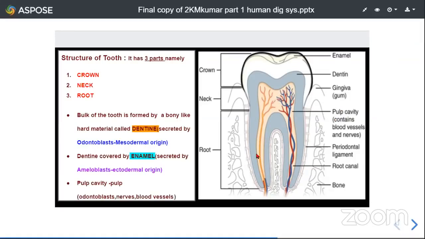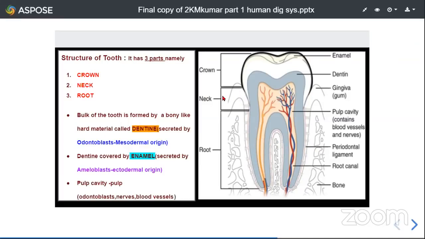And the root of the tooth is well fixed in the socket of the jaw with the help of a special connecting substance called cementum. So there is a connecting substance called cementum along with a layer of periodontal membrane. So the root of tooth is firmly fixed in the socket of the jawbone.